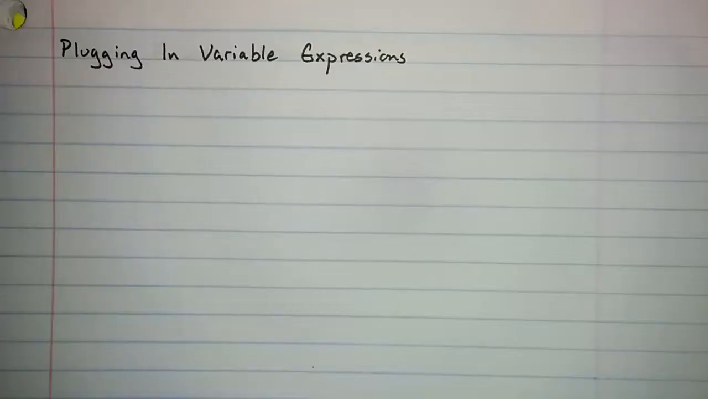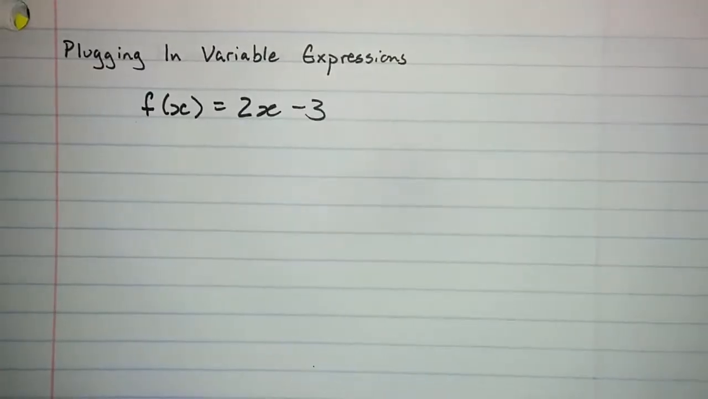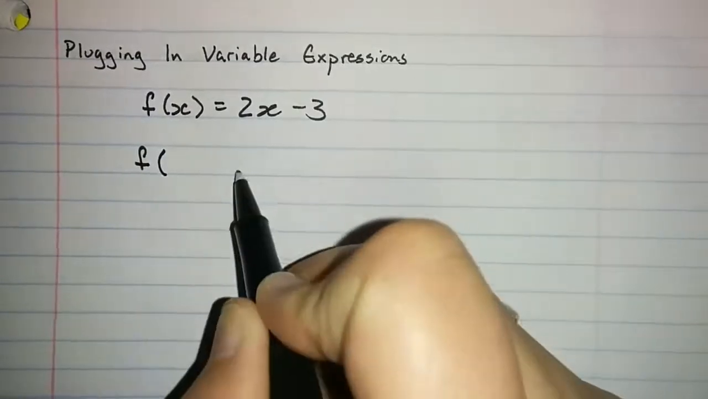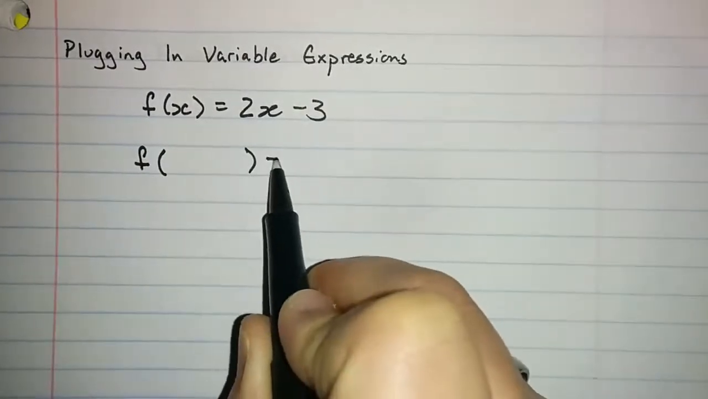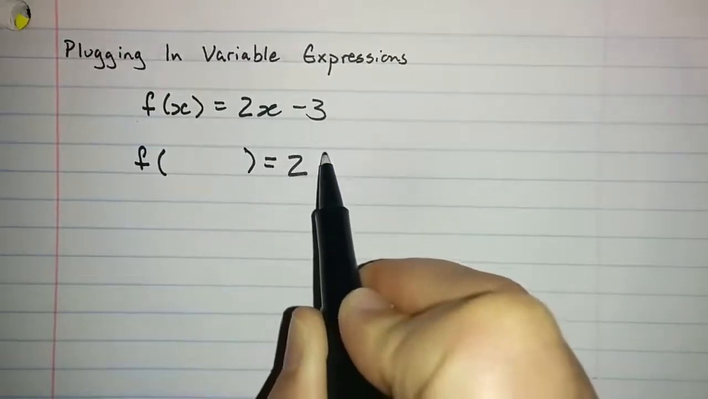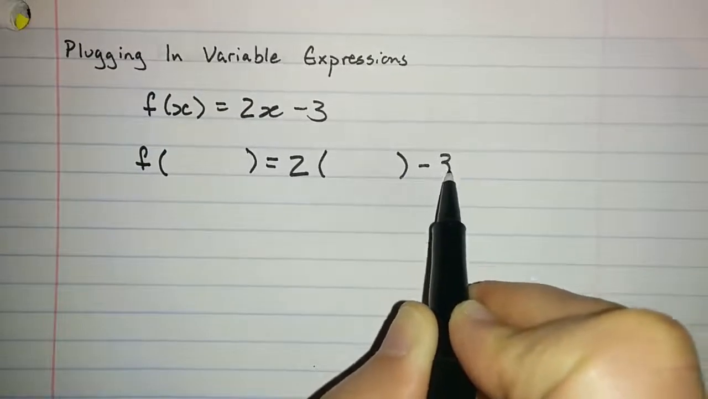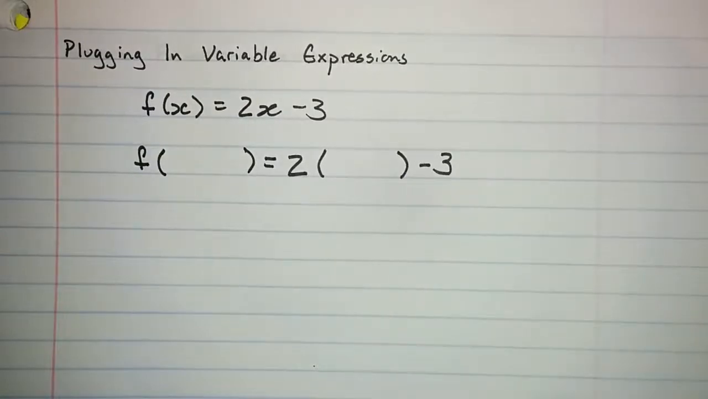In addition to plugging numbers into functions, we can also plug a variable expression into a function. So let's see an example. f of x is 2x minus 3. We can take f of anything we feel like writing in the parentheses, and it'll be 2 times whatever we feel like writing in the parentheses minus 3.